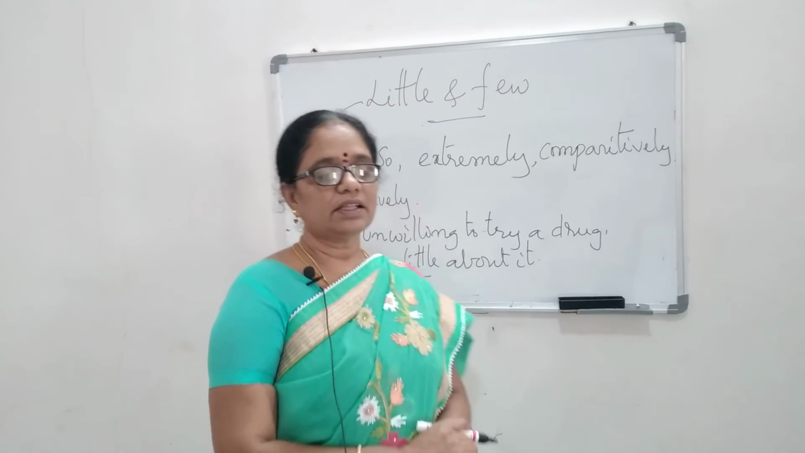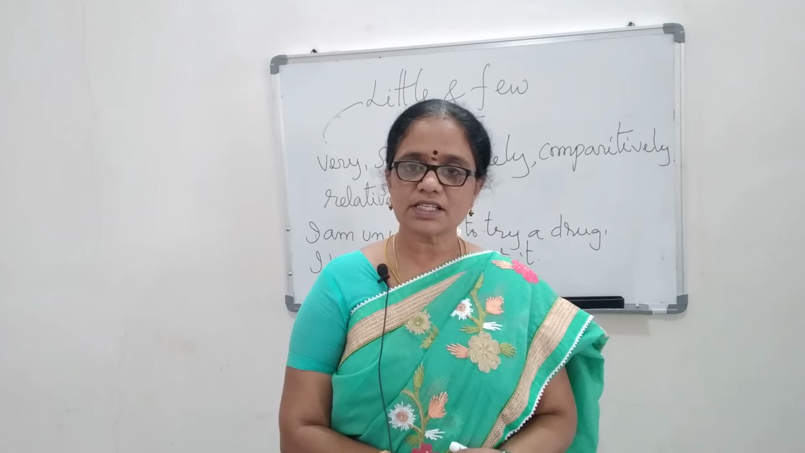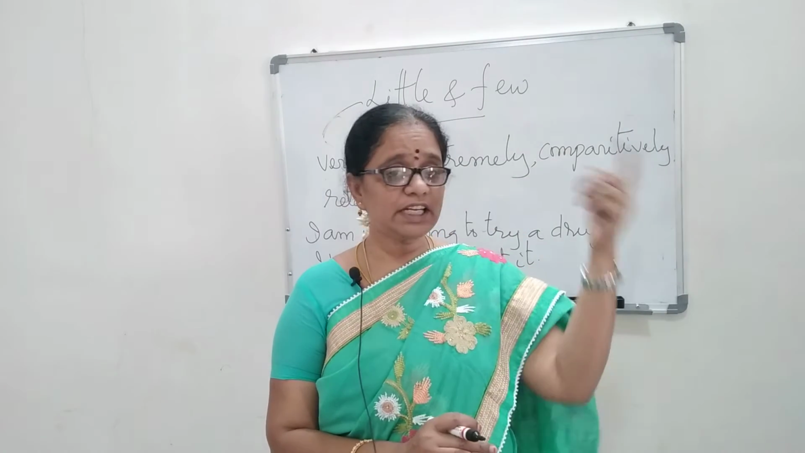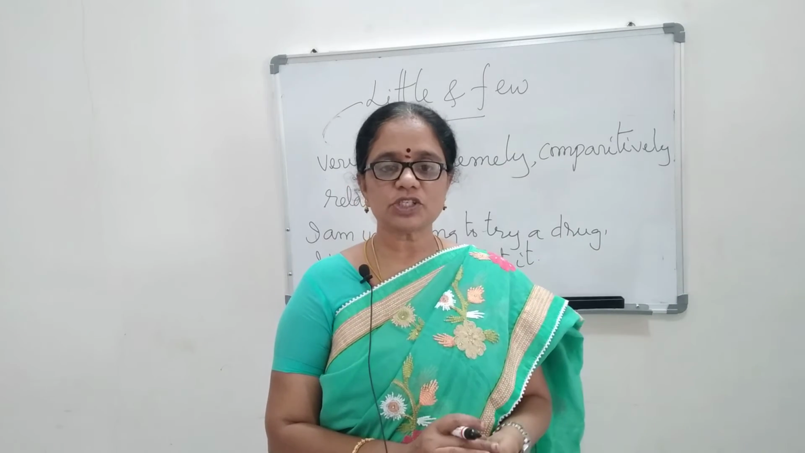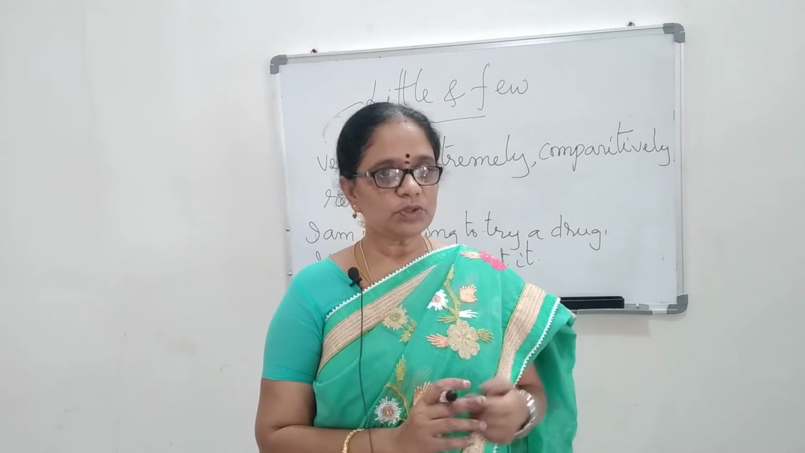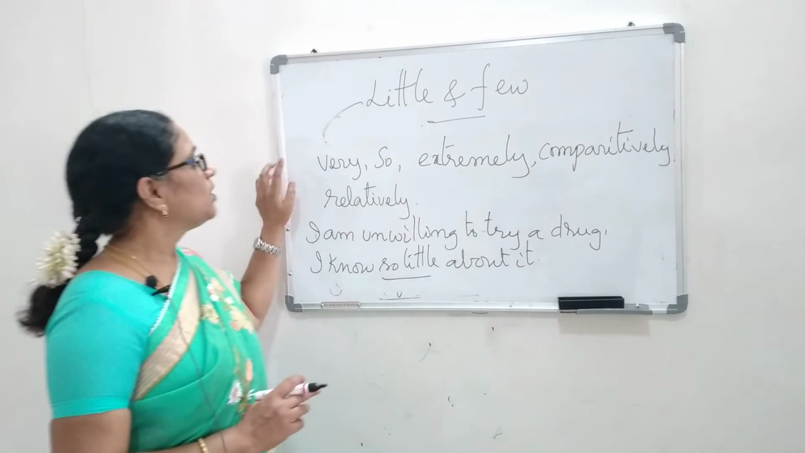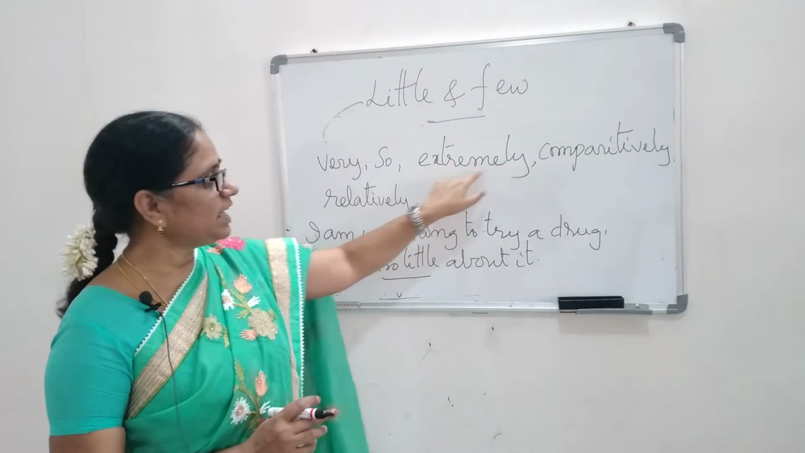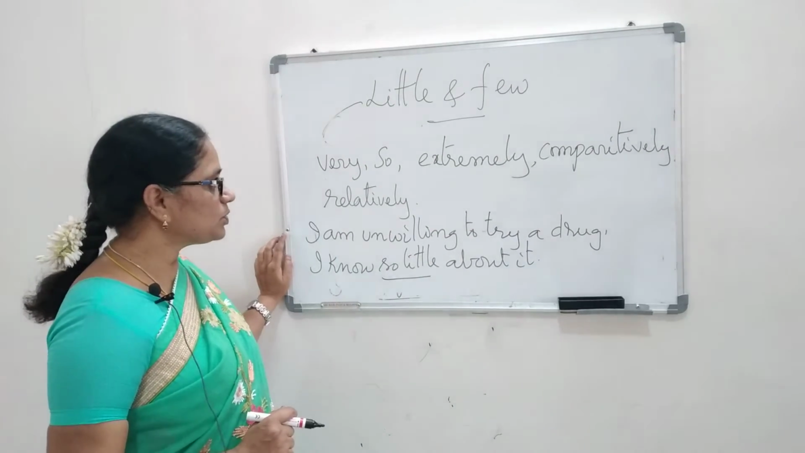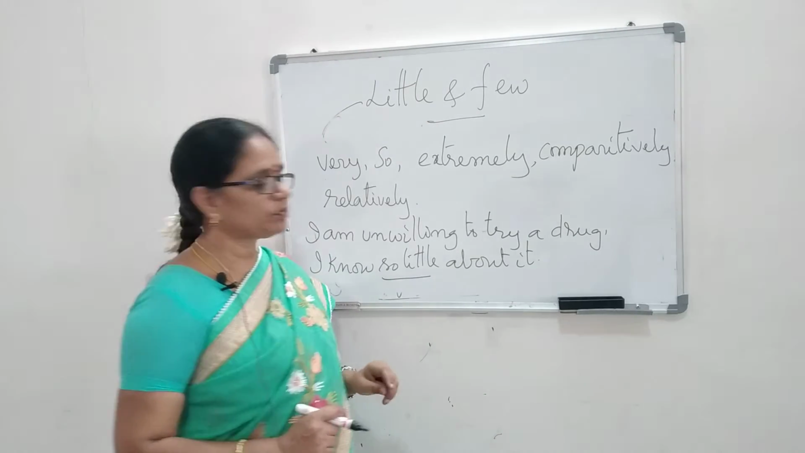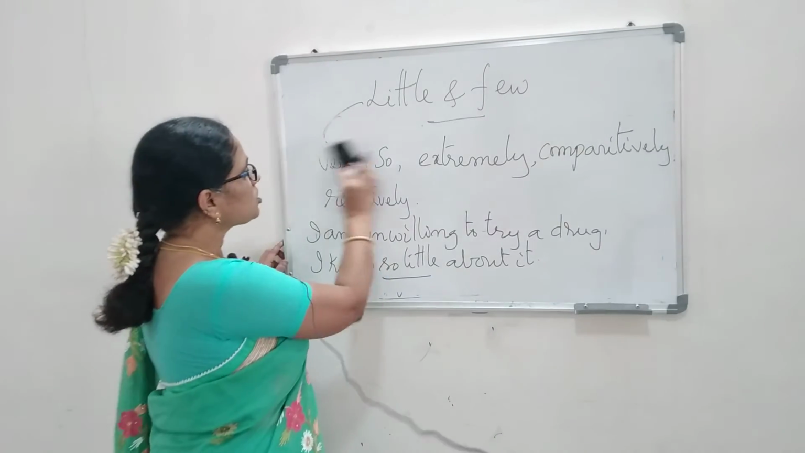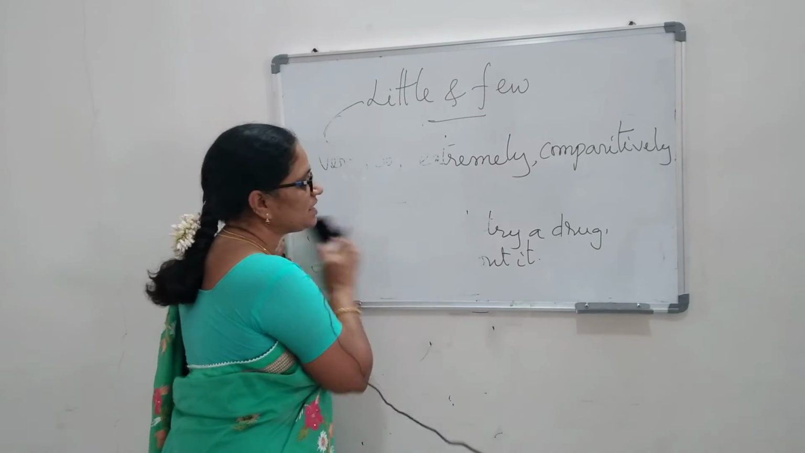In the same way, they have too many technicians, but we have too few. So when I say they have too many technicians, వాళ్ళ దగ్గర చాలా మంది టెక్నీషియన్స్ ఉన్నారు, but we have too few. That means we don't have anybody. In this way, we use very, so, extremely, comparatively, relatively. When we use these kind of adjectives, we use them in spoken English also. Actually, I explained a lot about little and few. At last, I am going to say the uses of little and few.